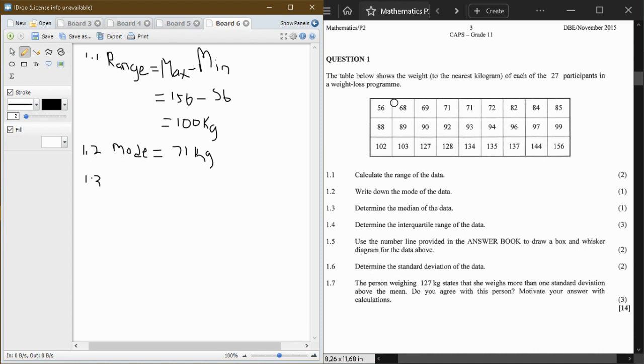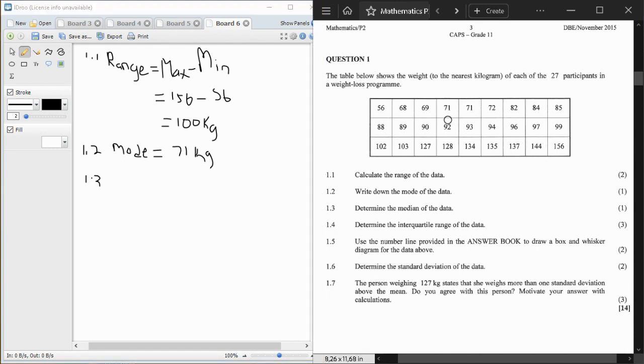So it's 1, 2, 3, 4, 5, 6, 7, 8, 9, 10, 11, 12, 13. I will stop there. Right? Okay, then you go to your maximum value. You count now 13 times going down, I mean.